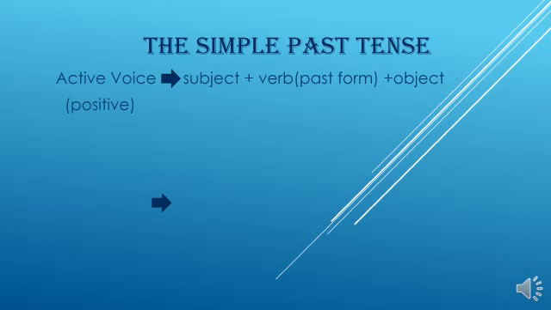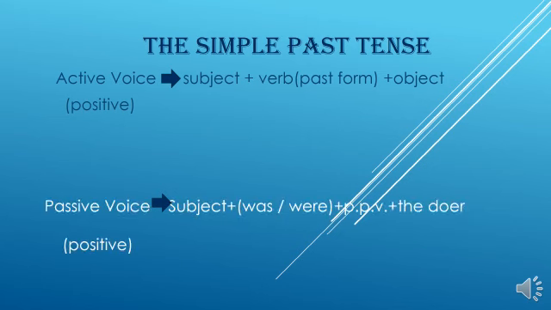I told you when I introduced the irregular verb list, there are three kinds of verbs. One is infinitive, the second is past form, and the third is past participle form. So here in active voice we use subject plus verb plus object. Verb means past form. Remind it, please.